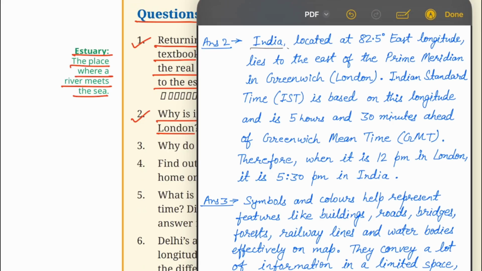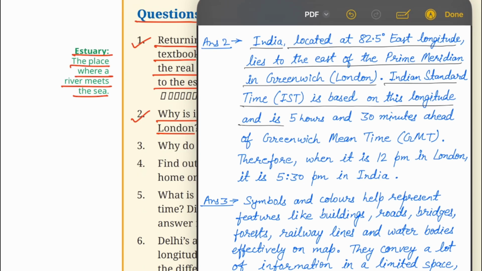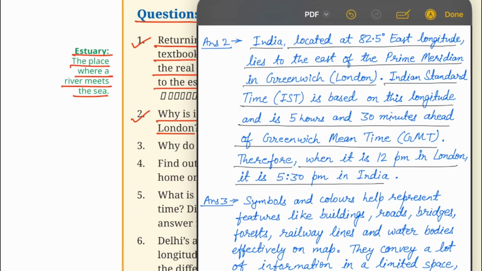India, located at 82.5 degree east longitude, lies to the east of the prime meridian in Greenwich, London. Indian Standard Time (IST) is based on this longitude and is 5 hours 30 minutes ahead of Greenwich Mean Time (GMT). Therefore, when it is 12 pm in London, it is 5:30 pm in India.